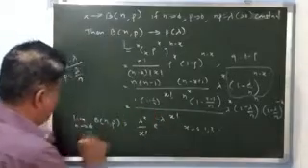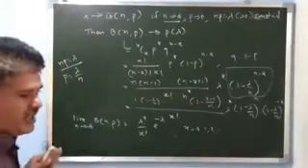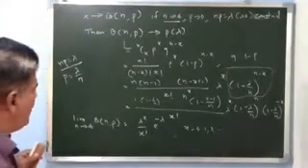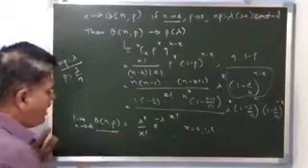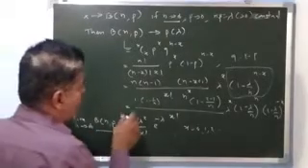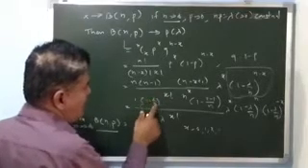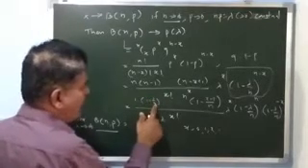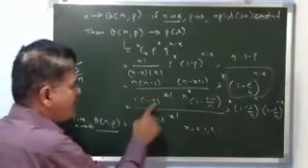Now if I take the limit as n tends to infinity, what happens? 1 minus 1 upon n: as n tends to infinity, 1 upon infinity is 0, so 1 minus 0 is 1.